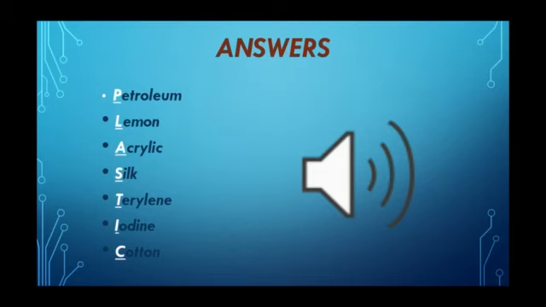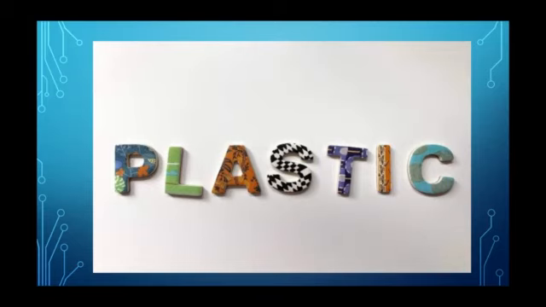But wait, still your task didn't get over. Have you observed? The first letter of each word is underlined. Join all the letters, that is underlined letters, and find out the word. What is that? Yes, it is plastic. Today, we are going to learn about the plastics.